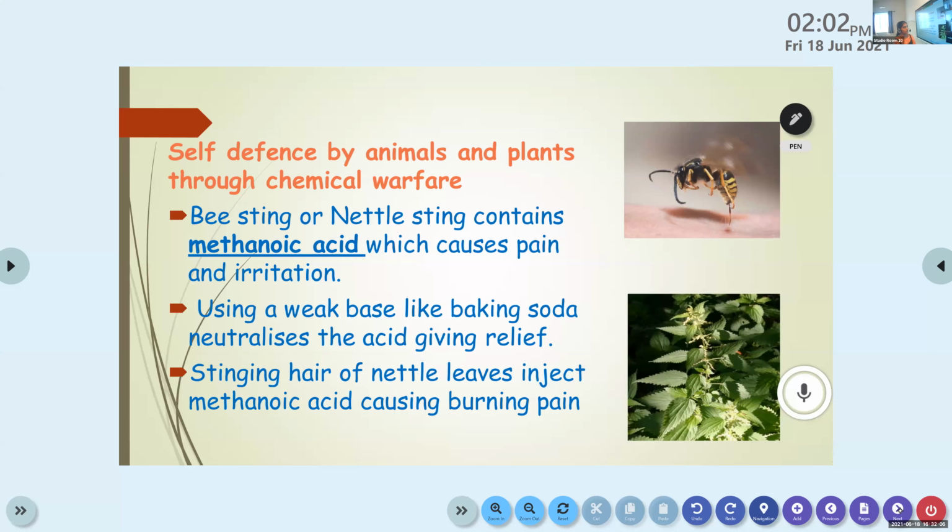Yes, ma'am. So ants, then bees, certain plants like nettle, will produce a certain small amount of acid, known as methanoic acid. It's a method of self-defense by these plants and animals, and it will cause a certain pain and irritation when it touches the skin. Using a weak base like baking soda, it will neutralize this acid and give relief.